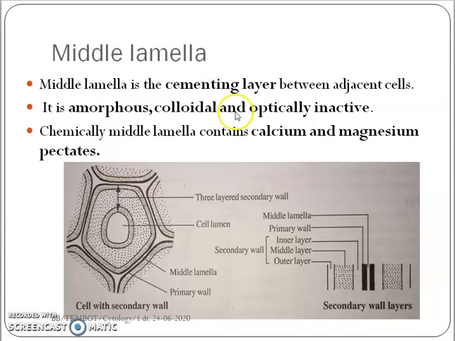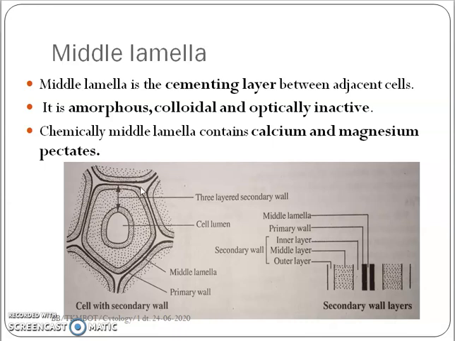Now, what is middle lamella? If you see this diagram, the middle lamella is present here, and it is the cementing layer which fixes two cells together; the adjacent cells are placed together with the help of the middle lamella.